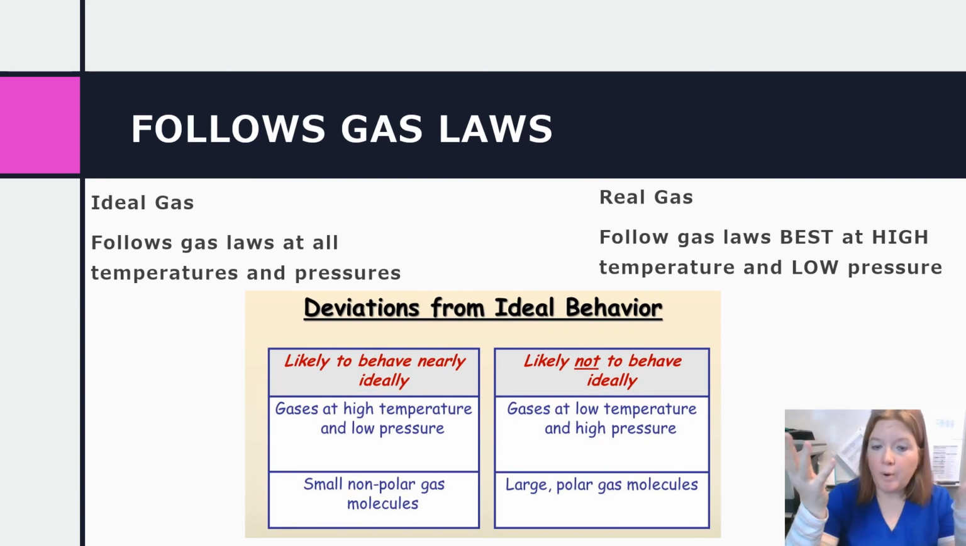Why? Because polar molecules have areas of positivity and negativity, partially positive and partially negative. That's going to increase the attractive forces. So nonpolar molecules have the least forces of attraction between them, so they would be the most ideal.